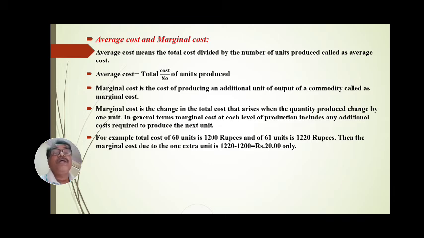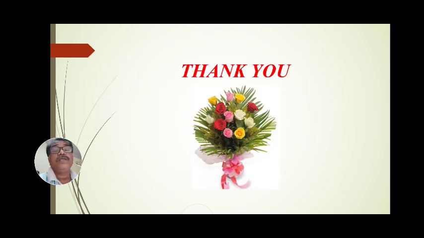Marginal cost is the change in the total cost when the quantity produced changes by 1 unit. In general terms, it includes any additional cost required to produce the next unit. For example, the total cost of 60 units is 1200 rupees and of 61 units is 1220 rupees. Thus, the marginal cost due to the one extra unit is 1220 minus 1200, and this is called the marginal cost.